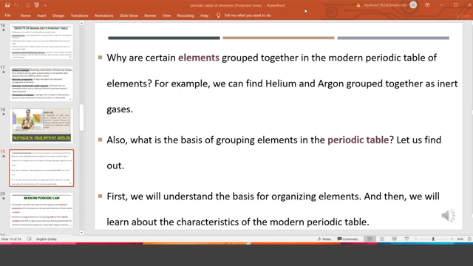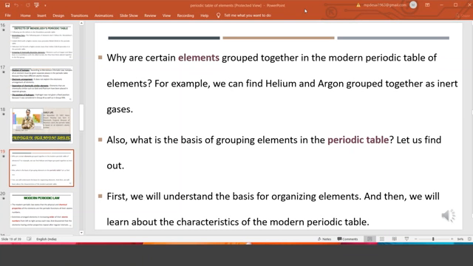So, the second factor by Mendeleev was what? Grouping of similar elements, which is carried forward because properties are very important. So without changing the second base, the first base was changed. Now the modern periodic table is made on two grounds. The main ground is atomic number. The second is grouping of similar elements. That means whenever we arrange elements in increasing order of atomic number, from left to right or from top to bottom, the property repeats after a definite interval. This is known as periodicity, periodic properties.